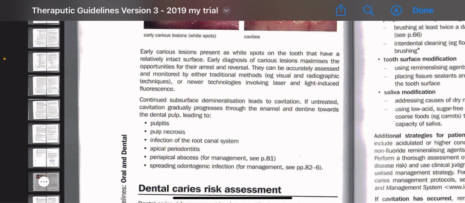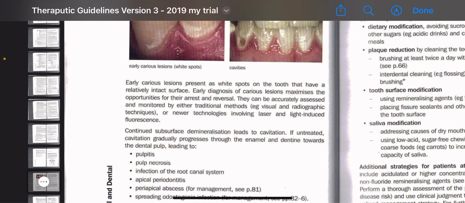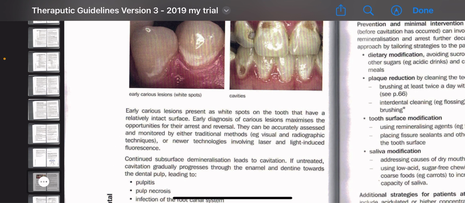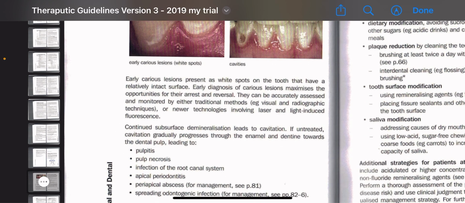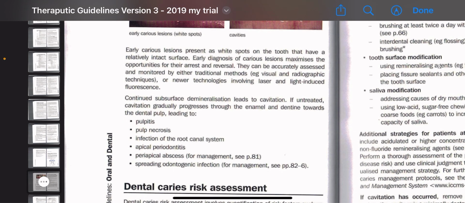Now, a question can also be asked in such a way as: how do you detect, or how do you accurately assess and monitor such white spots? There are two methods: either traditional methods by visual and radiographic techniques, which we use most of the time, or we can use newer technology involving laser and light-induced fluorescence.